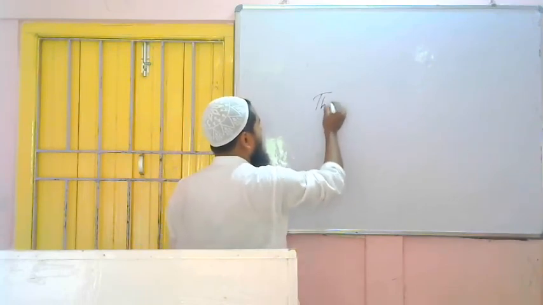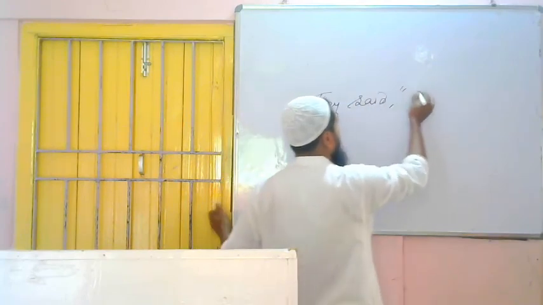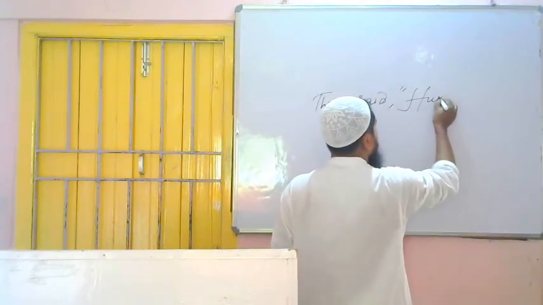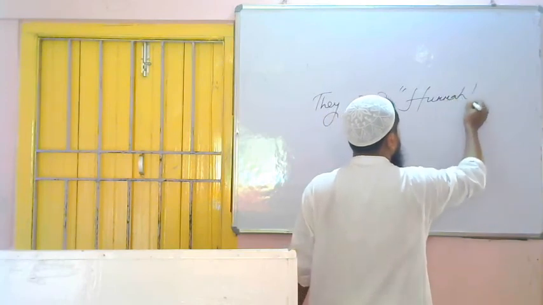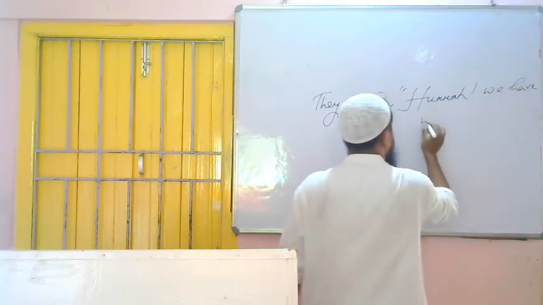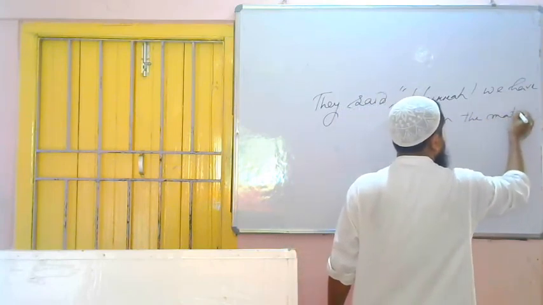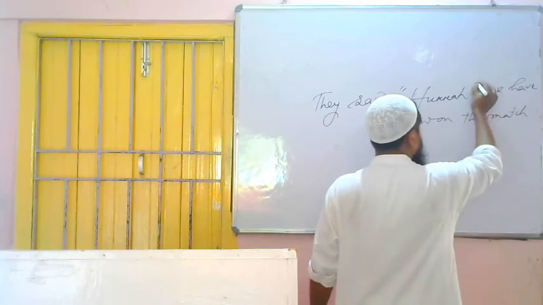They said, hooray, we have won the match. Hooray, we have won the match. Full stop. This is the sign of exclamation.